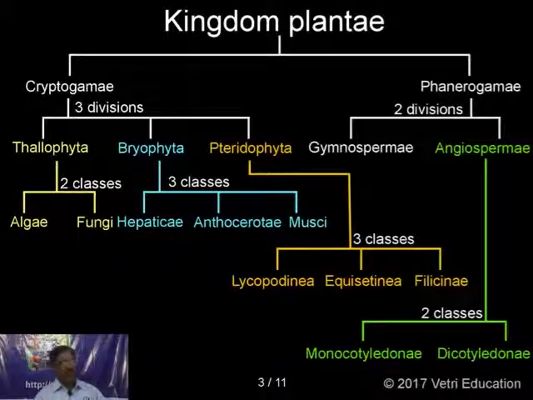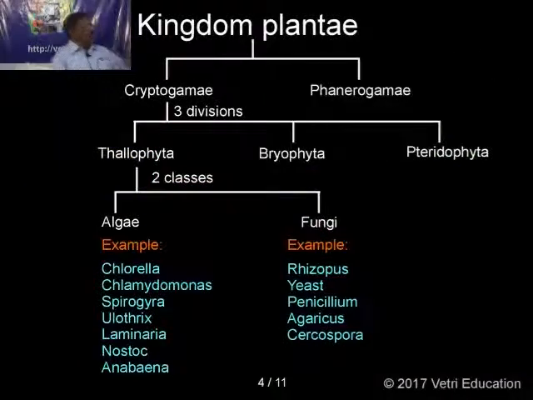Thallus is a plant body that we cannot differentiate into root, stem and leaves. That is called the thallus. Now let us consider these thallophytes. Thallophytes are again classified into algae and fungi based on nutrition.